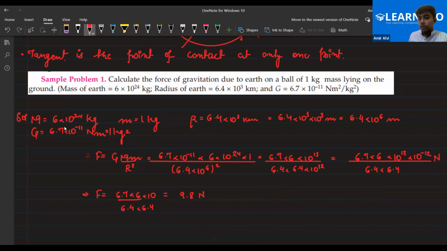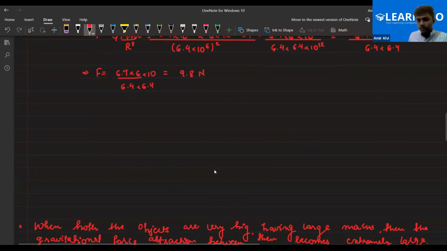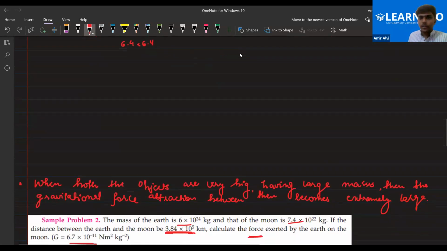This is how you have to do a question in the exam. One more thing, everyone. This would be a 3 marker or 2 marker. If you just write down the given things, you will definitely get half or 1 mark, depending on the marks of the question. If the question is of 3 marks, you will get 1 mark for the given things, and if it is of 2 marks, you will get half marks for it. Half marks is for the answer, 1 mark is for calculation. That's how the marks are distributed over the question. Am I clear to all of you? Please do let me know.